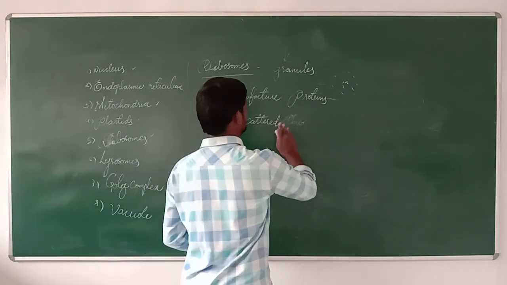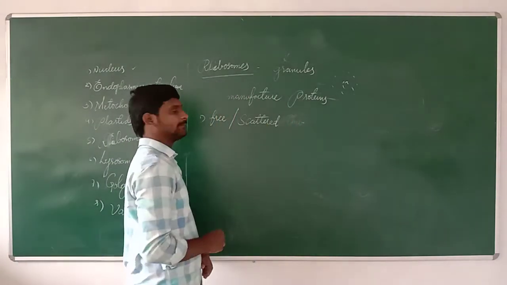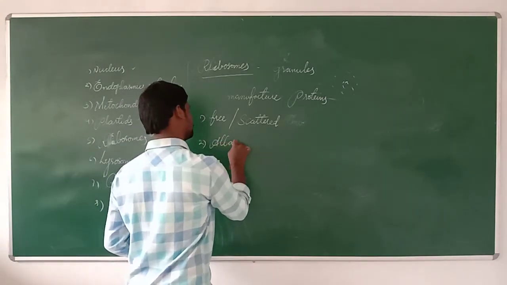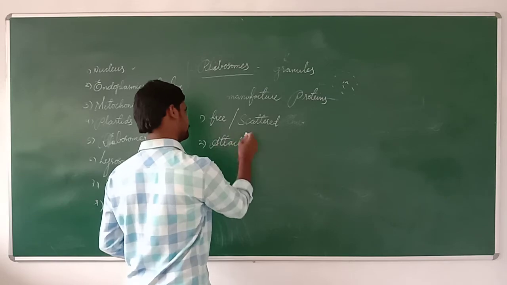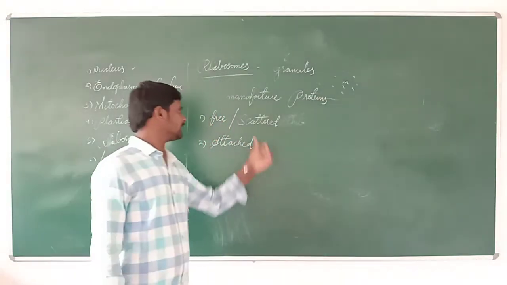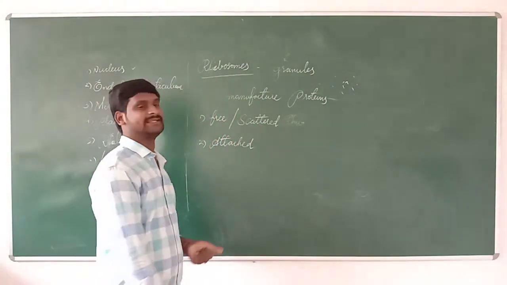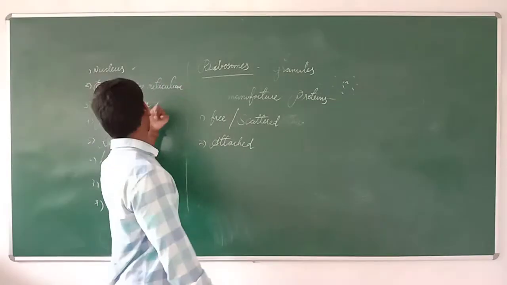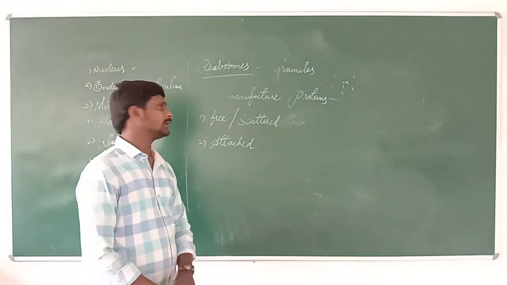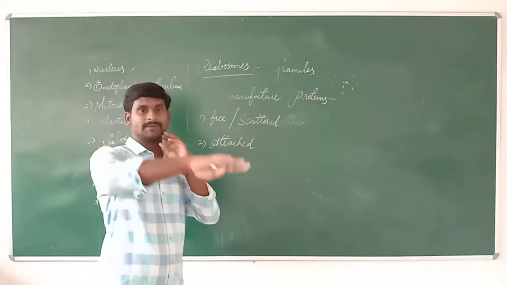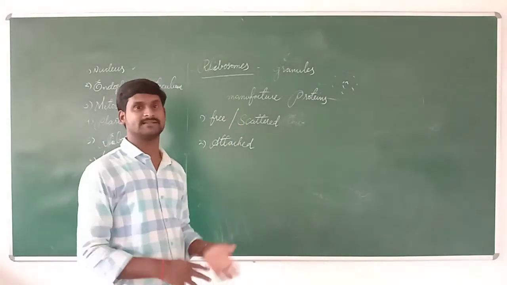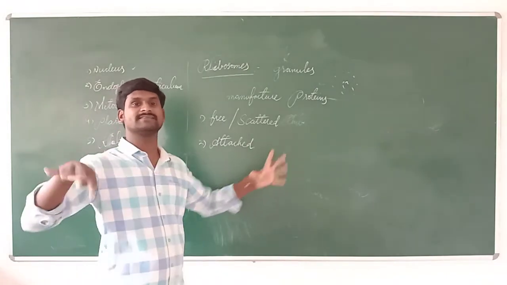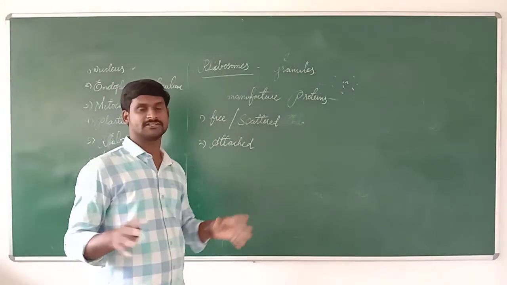Free or scattered ribosomes, and the next one is attached ribosomes. These attached ribosomes you can see on the endoplasmic reticulum, and the free scattered ribosomes are present throughout the cell. They are floating in the cell. Scattered means they are free, they are not attached anywhere.